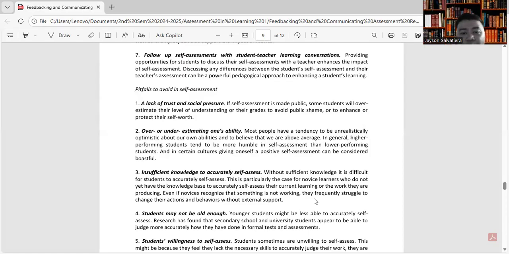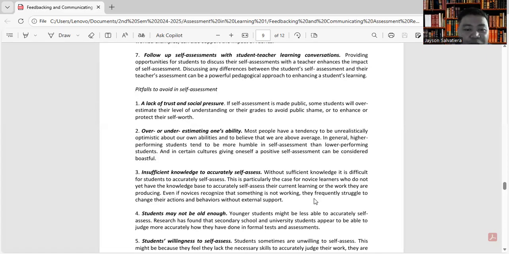So most people have a tendency to be unrealistically optimistic about our own abilities and to believe that we are above average. In general, higher performing students tend to be more humble in self-assessment than lower performing students.